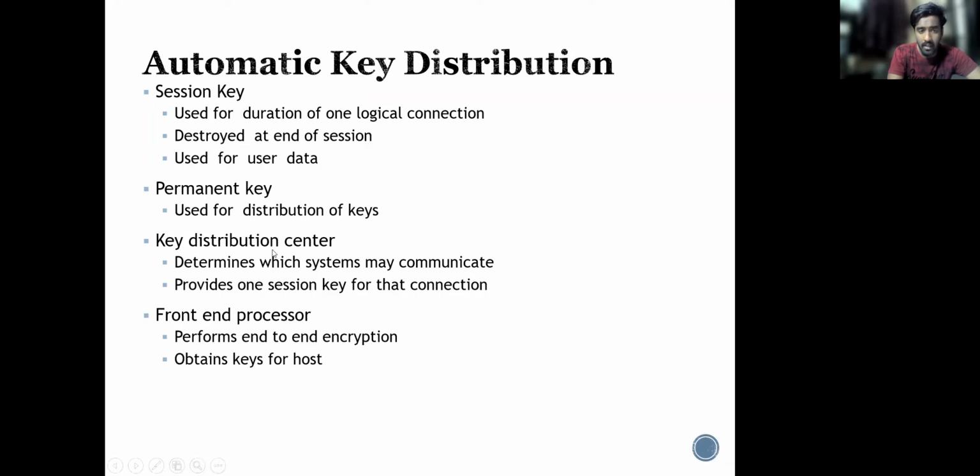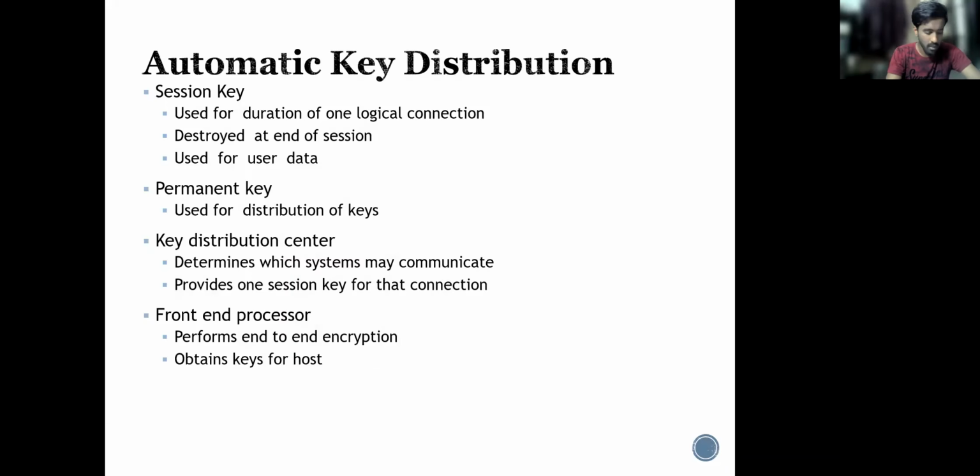And what is done at the key distribution center? The key distribution center determines which systems may communicate, and it provides one session key for that connection. And what is meant by a front-end processor? It performs end-to-end encryption and obtains keys for the host.